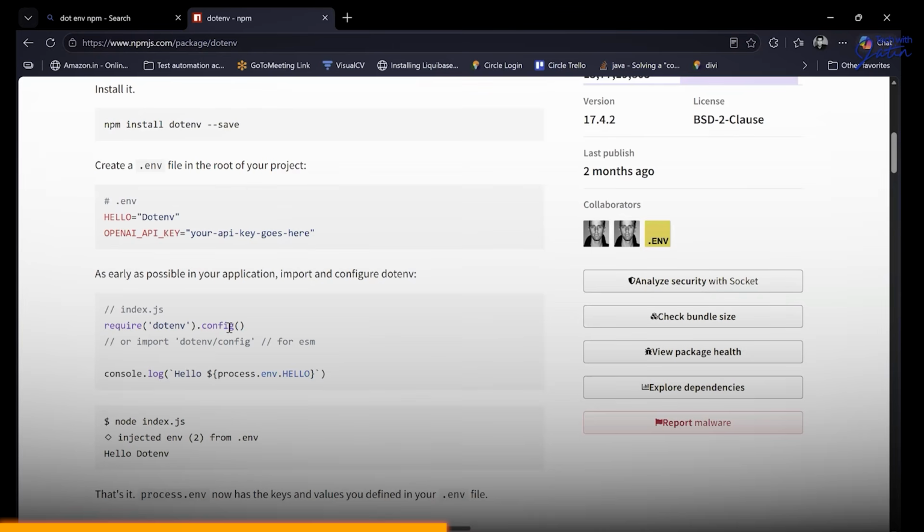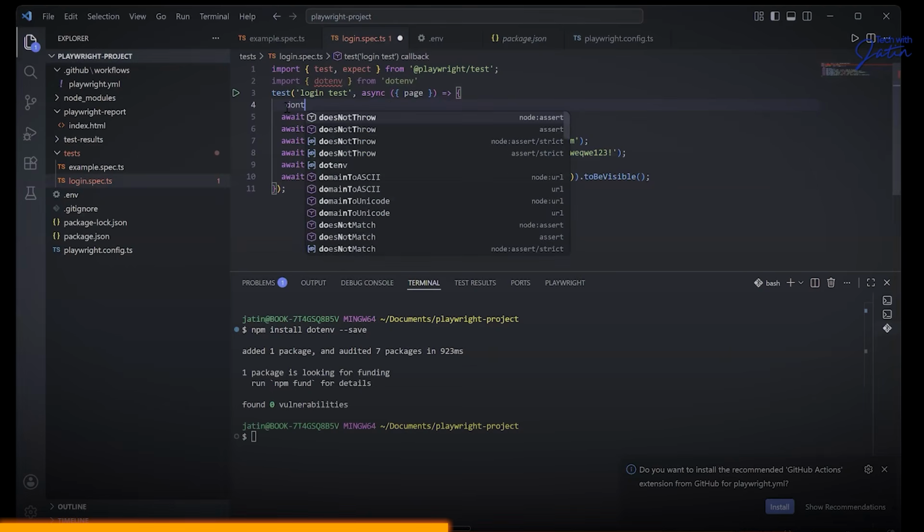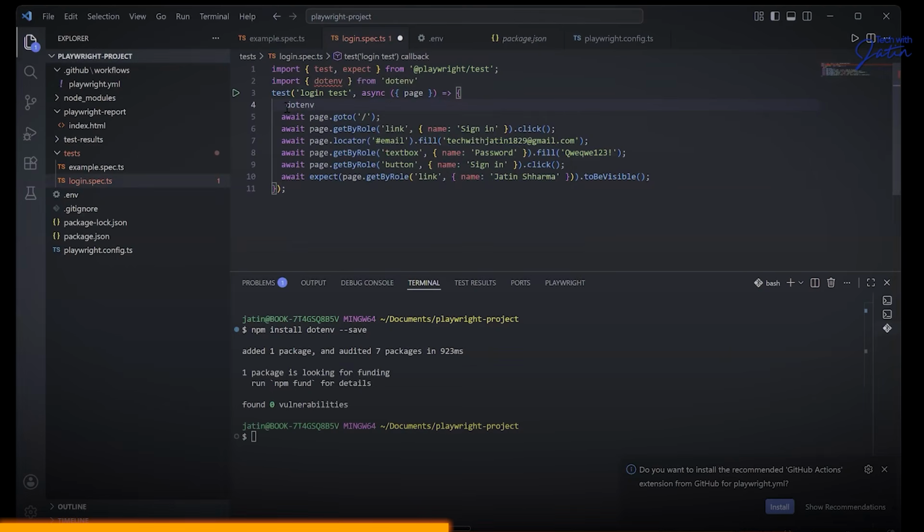We're going to have the configuration, and it's going to be accessed like process.env. So I'm going to say dotenv.config. That's the first thing.